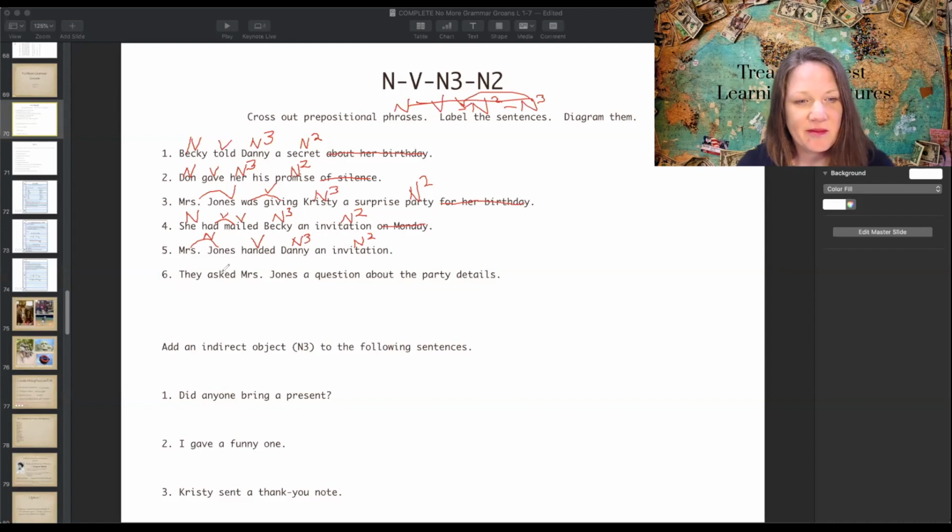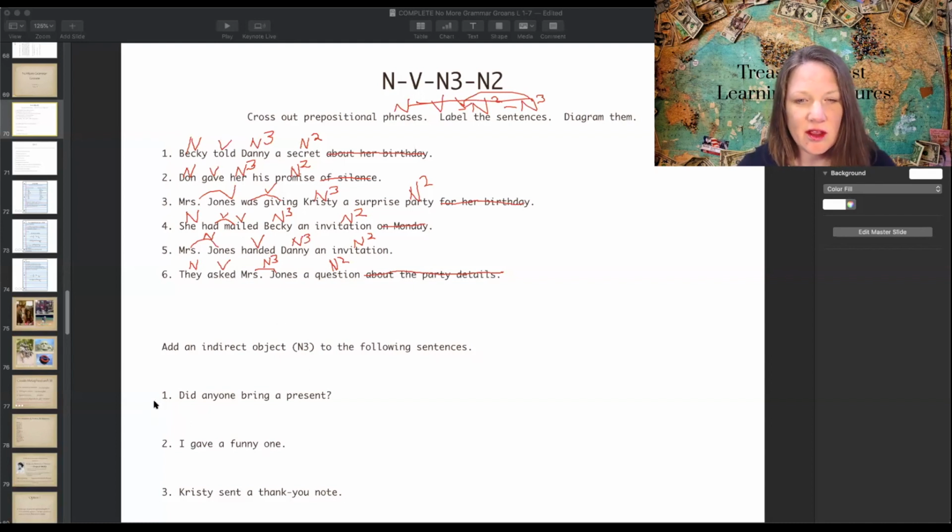Number 6, they asked Mrs. Jones a question about the party details. About the party details is your prepositional phrase. Asked is your verb. Who asked? They asked. They asked what? Question, to whom? Mrs. Jones, or of whom? Probably of whom. And they wanted her to give the answer.